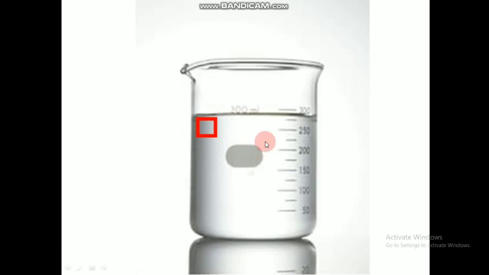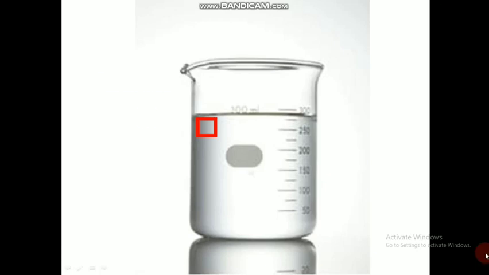But if we increase this volume to double, if I am taking it in a big beaker, the volume might change, but the molar volume remains the same, because this much is the molar volume. Even if we take a bigger container or a smaller container, the existence of 1 mole will be in the same amount. So this is the difference between intensive properties and extensive properties.